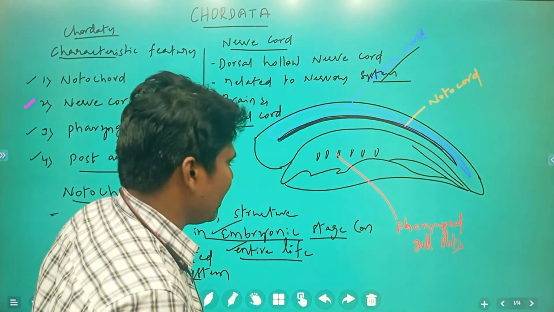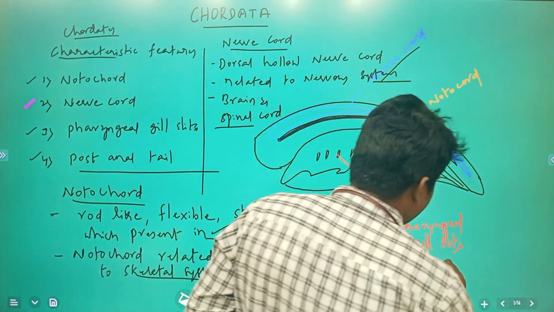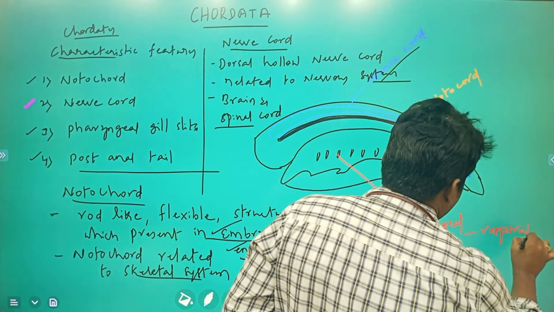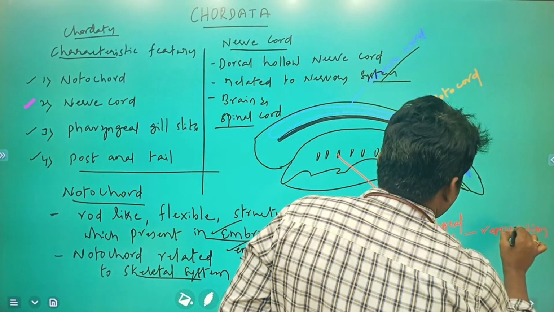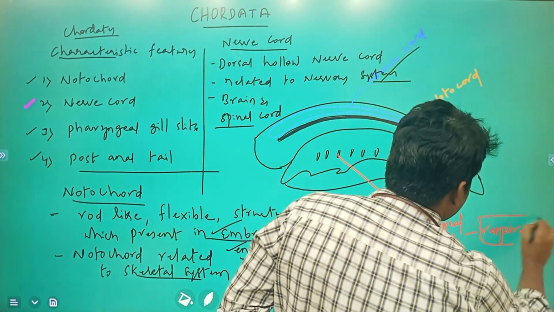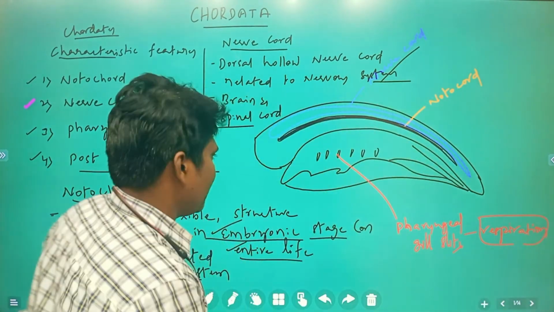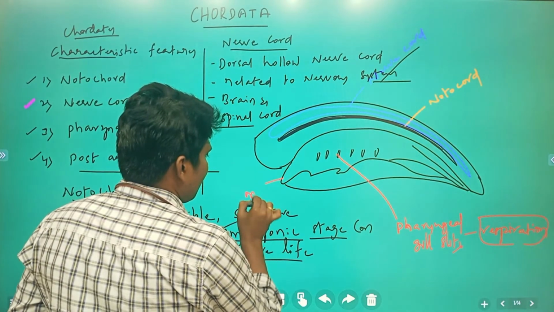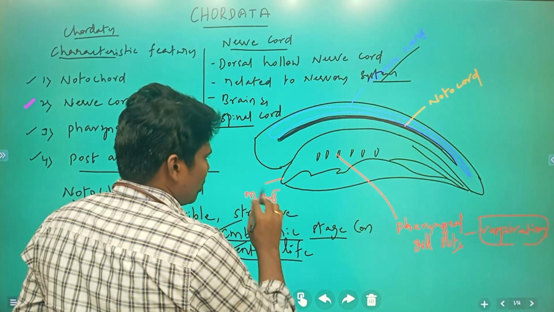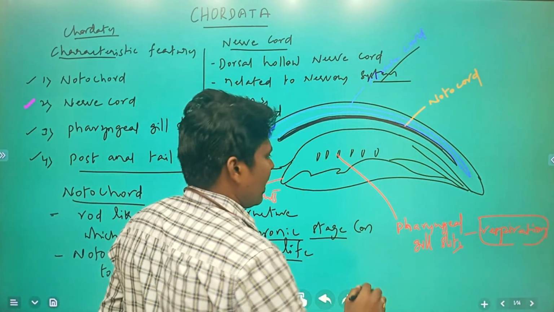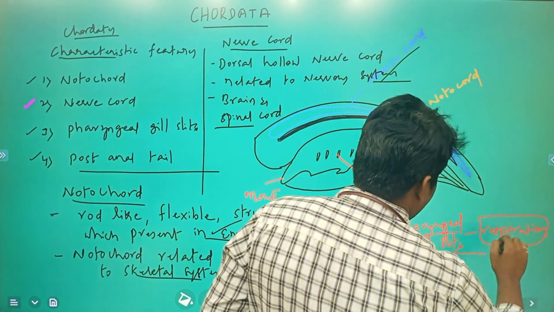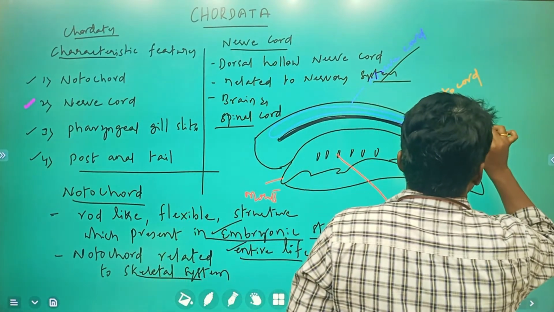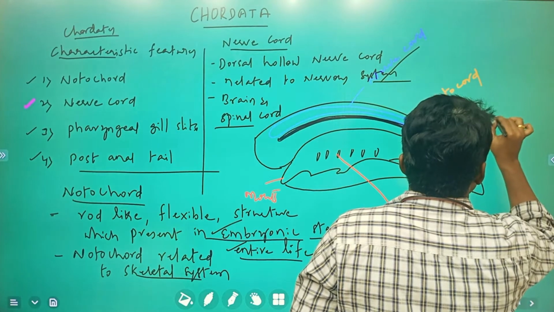They are responsible for respiration. Here is the mouth. Water enters through the mouth, passes the pharyngeal gills, and thereby respiration takes place. Here is the alimentary canal, the digestive cavity.